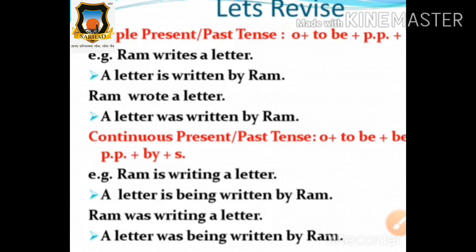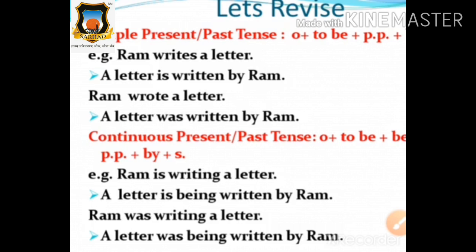This sentence is from simple past tense. Okay, again tell me students, what is the formula of simple past tense? Yes, subject plus verb plus object is equal to object plus was plus V3 plus by plus subject. Everyone say the formula loudly. Already you have noted it down in your notebook.